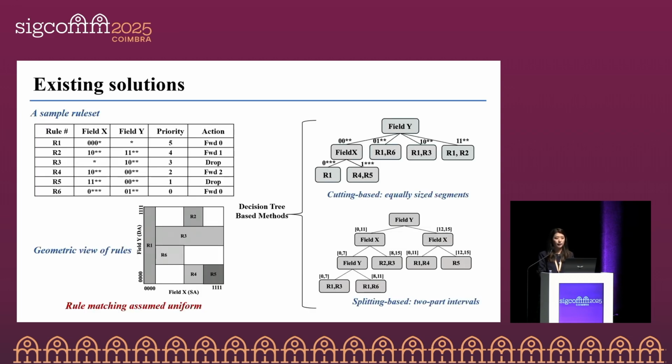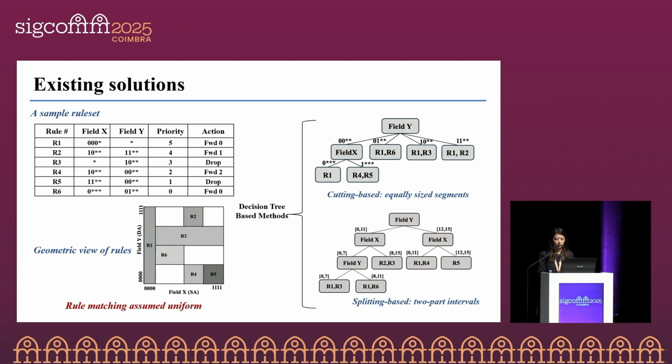Packet classification has been studied for decades, and our work focuses on decision tree-based solutions designed for general-purpose processors. The decision tree-based approaches include both cutting-based and splitting-based methods. Cutting-based methods like HiCuts, HyperCuts, and EffiCuts recursively divide the rule space into equally sized segments. Splitting-based methods like HyperSplit split each interval into two parts. The existing algorithms mainly construct data structures based on rule set features.